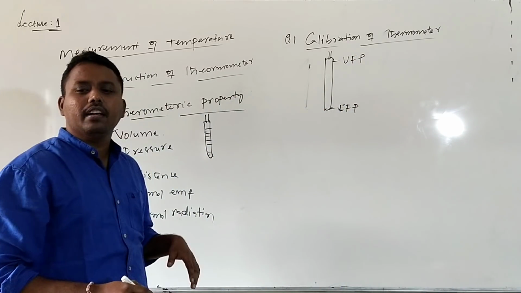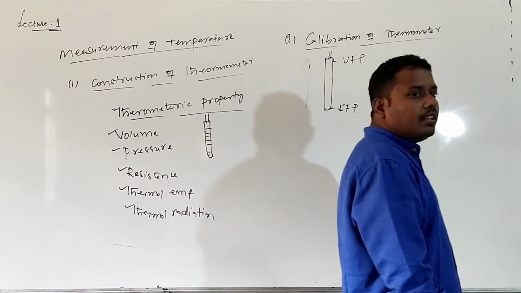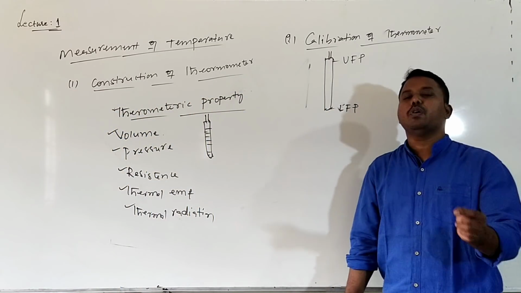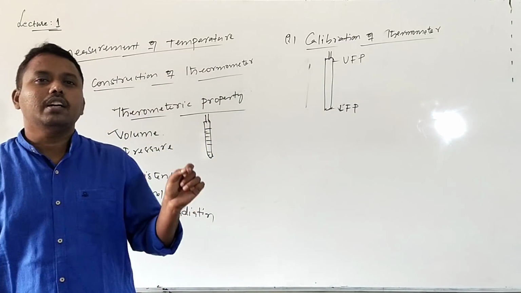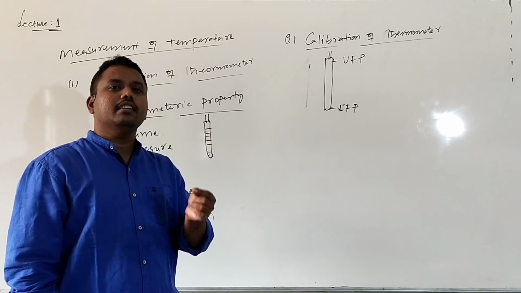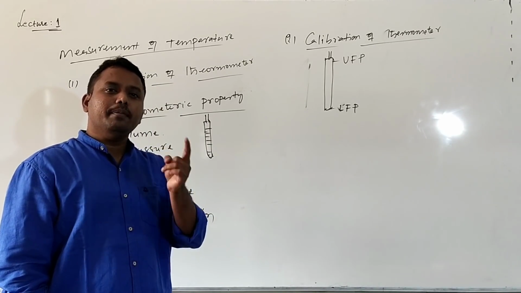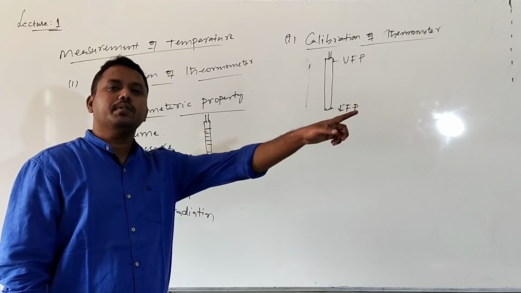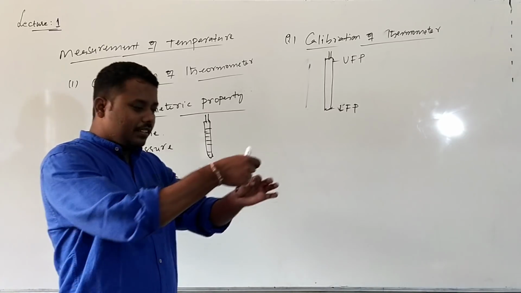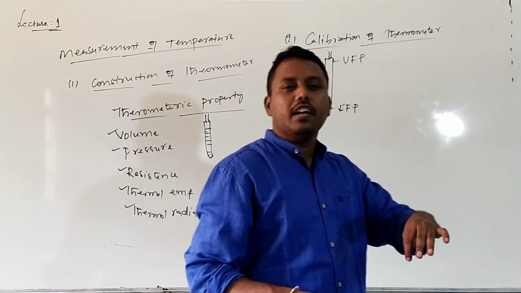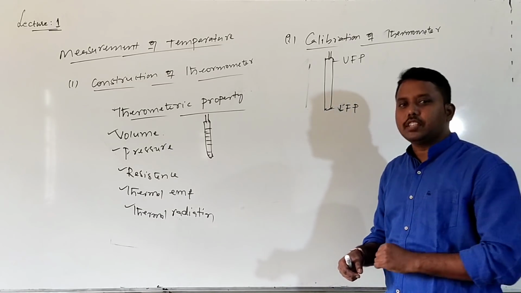For any thermometer, we need a least value and a highest value. What is the meaning of least value? The smallest value which can be measured. You take a scale: the smallest value is 1 mm, that is the lowest value. If it is a meter scale, the maximum, highest value is 100 centimeters or 1 meter. For any instrument used for measurement, we need the lower fixed point and upper fixed point.